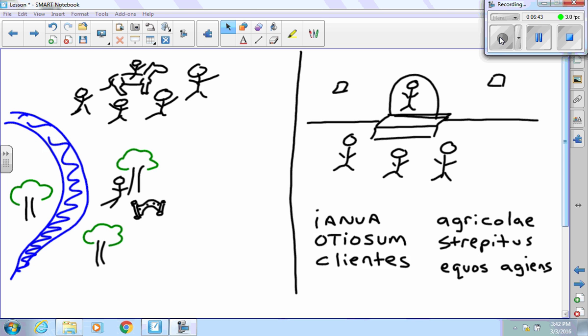We have agricolae. Those are the farmers over there surrounding the guy on the horse. And then we have strepitus. That's the hustle and bustle of the city. And equos agens, riding horses, probably going to happen in the countryside. I would encourage you to look at 35.3 in your handout. That'll help you a bunch on this test, as well as reading through some of those grammar pages in your book. That will help you as well, because you do need to know what's in a country house, what's in a townhouse, and what's in both.